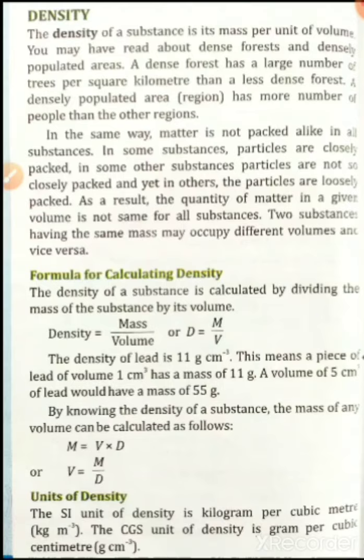Formula for calculating density. The density of a substance is calculated by dividing the mass of the substance by its volume. That is, density is equal to mass divided by volume, or D = m/V.